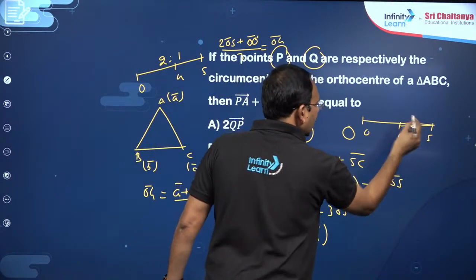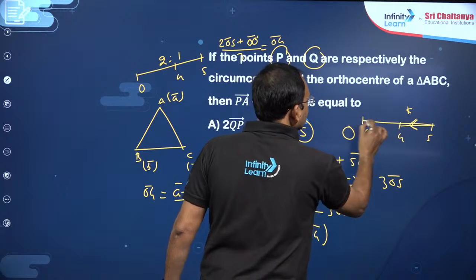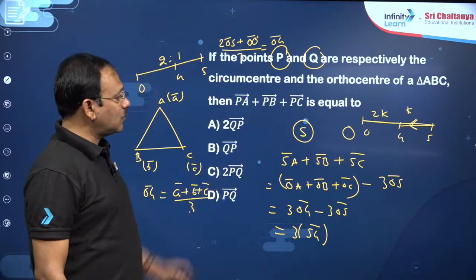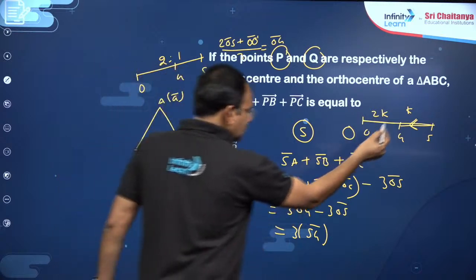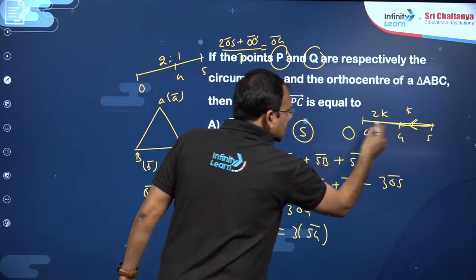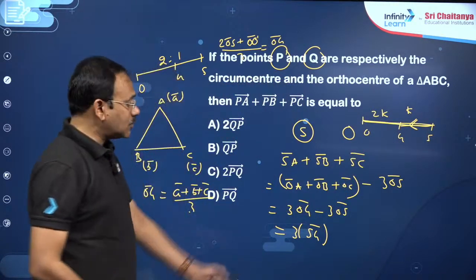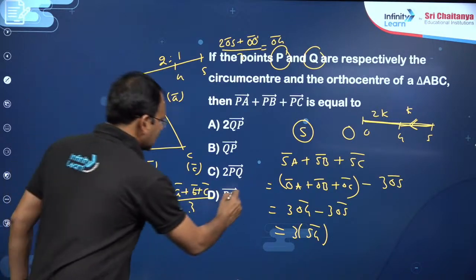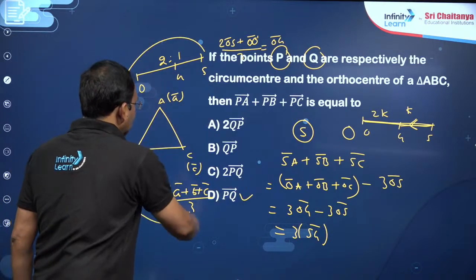SG bar is 1 unit. We know if this is K, this will be 2K. Am I correct? Because G divides OS in the 2:1 ratio. SG bar's 3 times is SO bar. Am I correct? You can also write SO bar. SO bar means PQ bar. This is the answer. No need of doing all these things also.